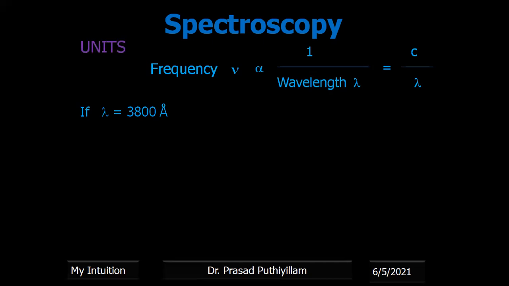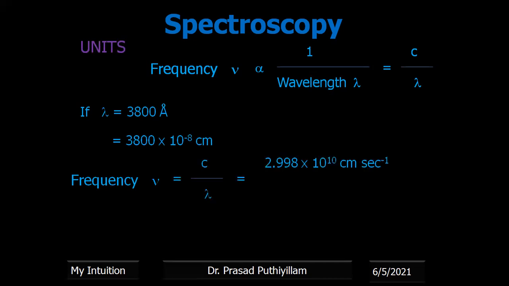So if lambda value is given as 3800 Angstrom, then how to calculate frequency? First, we convert into centimeter, multiply by 10 to the power minus 8. Then frequency is equal to c by lambda. C is 2.998 into 10 to the power 10 centimeter per second, divided by lambda value, that is 3800 into 10 to the power minus 8 centimeter. Now here the centimeter and centimeter get cancelled. Therefore, remaining is second inverse, or per second. Therefore, it is 7.88 into 10 to the power 14 per second.